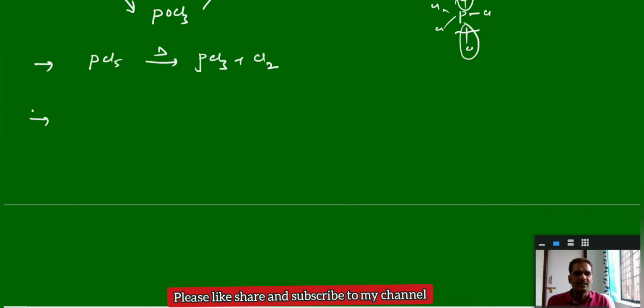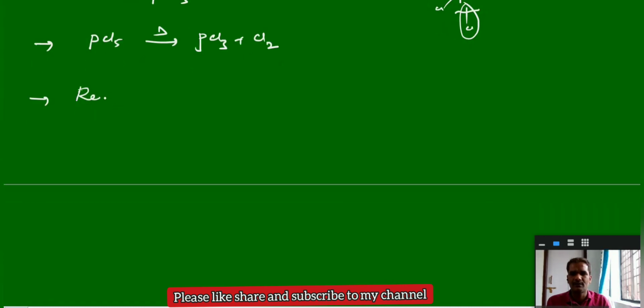Next, like PCl3, PCl5 can also react with organic compounds. Reaction with organic compounds. Again, to replace the OH group, we can use PCl5 also in place of PCl3.